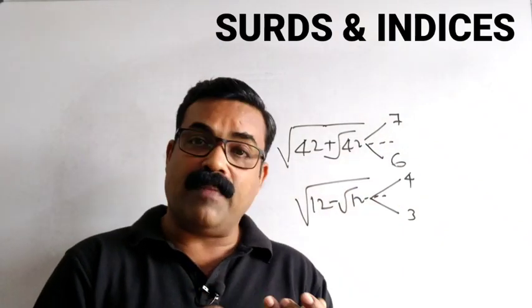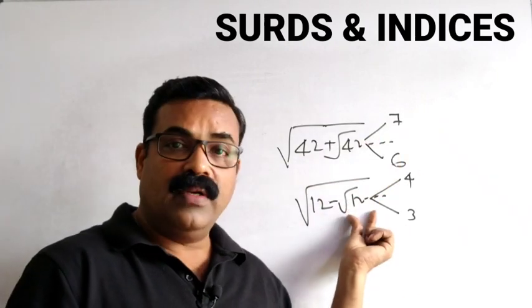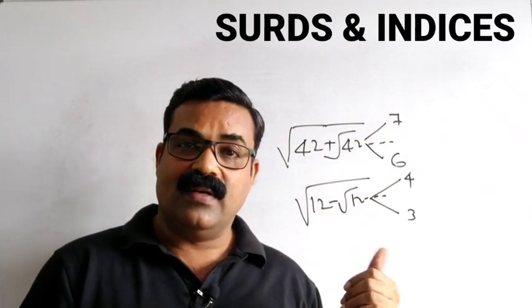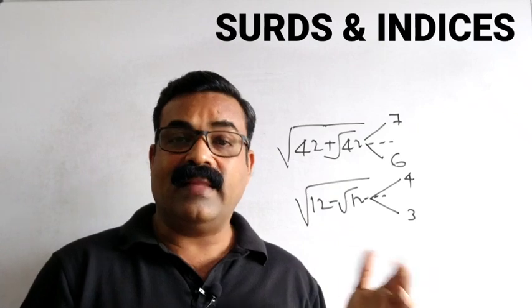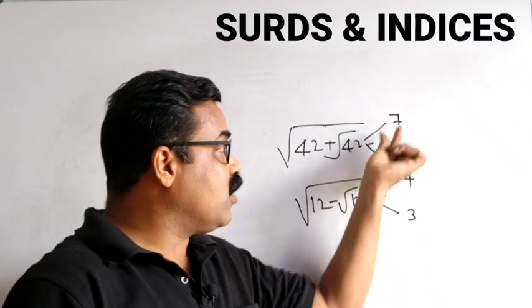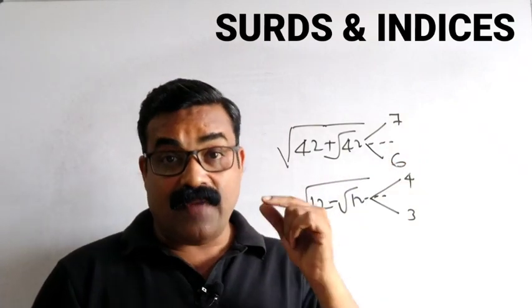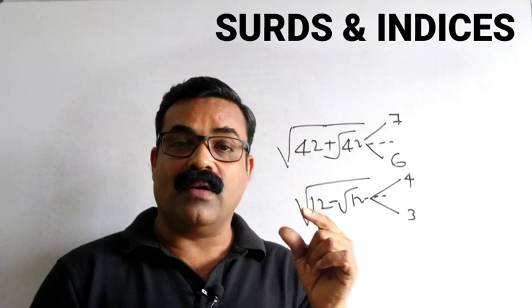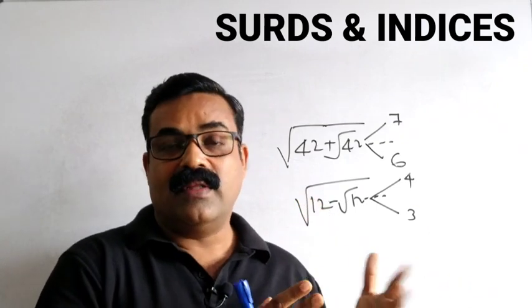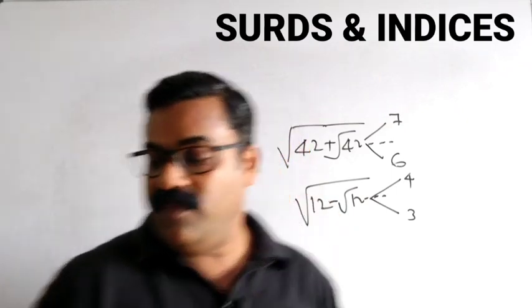So these are all special numbers where we can take the factors with the difference 1. But sometimes you will get a prime number. Instead of 42 and 12, if I give you a number like 7, 13, 11, or 17, if you get a prime number, then it is difficult for us to find the factors with the difference 1. If the factors with the difference 1 are not available, how will we solve those types of questions? So let us solve with one example.